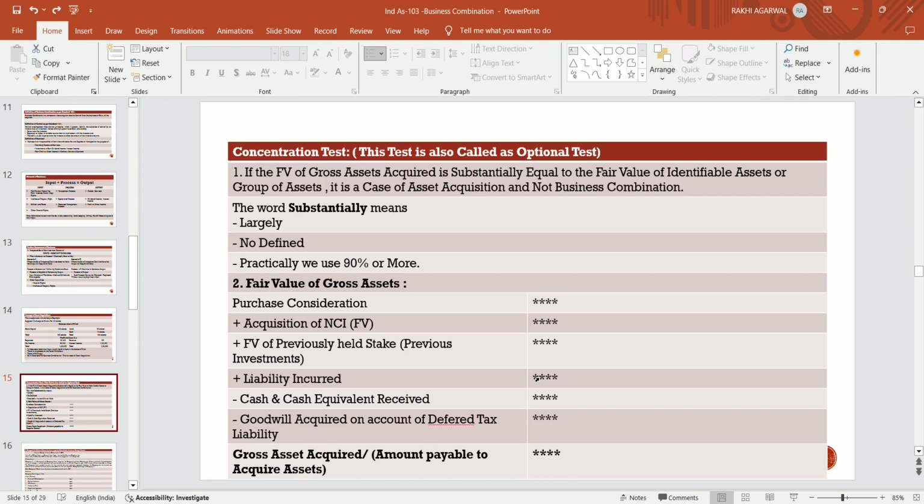Purchase consideration plus fair value of non-controlling interest plus fair value of previously held stake plus liability incurred minus cash and cash equivalent received minus goodwill acquired on account of deferred tax, and the amount which comes out is called the gross asset acquired, or the amount payable to acquire the asset.